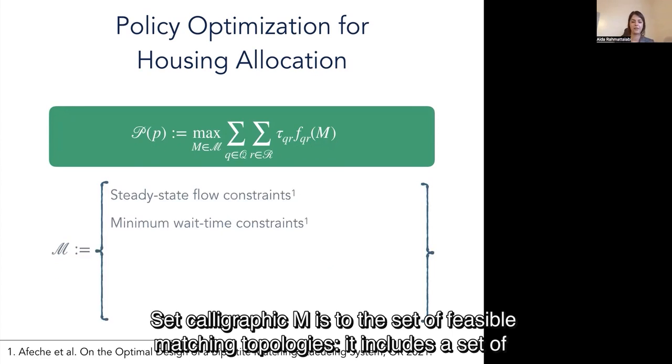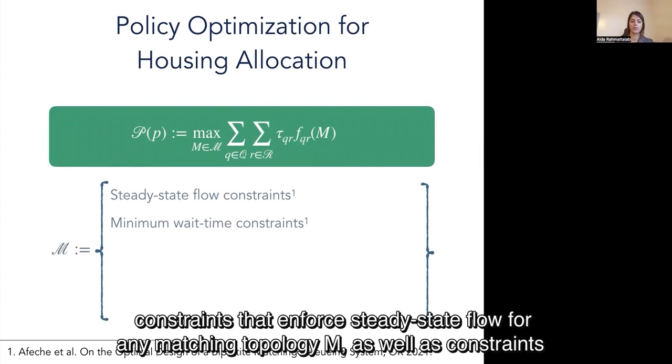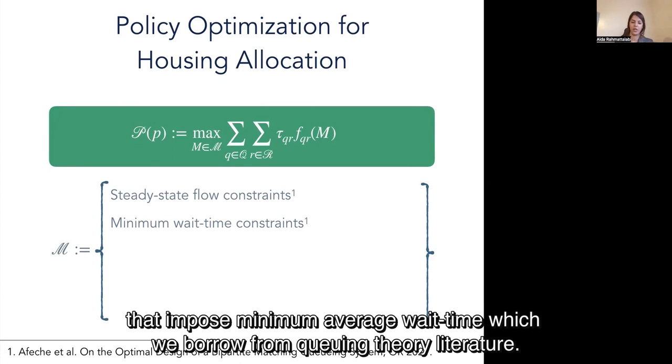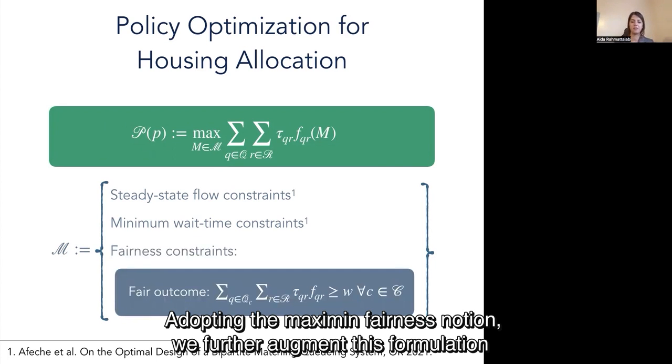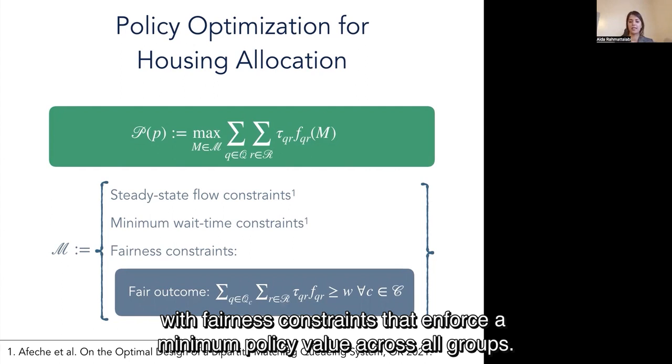Set calligraphic M is the set of feasible matching topologies. It includes a set of constraints that enforce steady state flow for any matching topology M, as well as constraints that impose minimum average wait time, which we borrow from queuing theory literature. Adopting the maxi-mean fairness notion, we further augment this formulation with fairness constraints that enforce a minimum policy value across all groups.